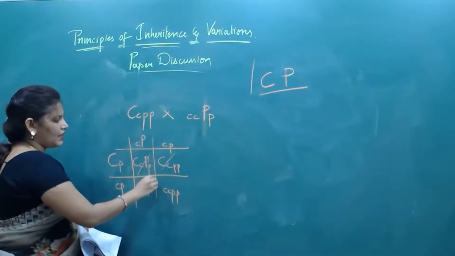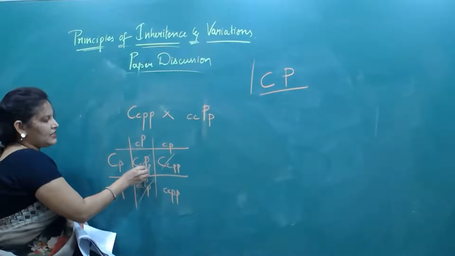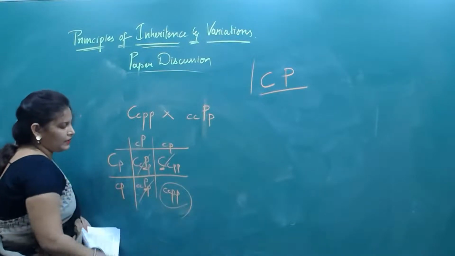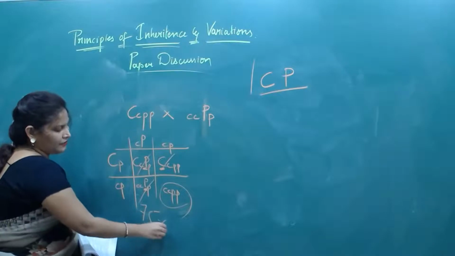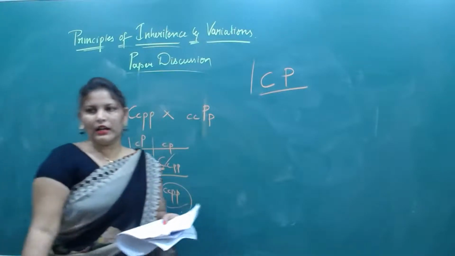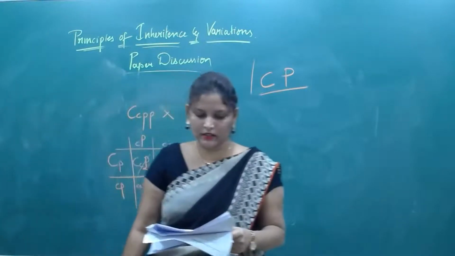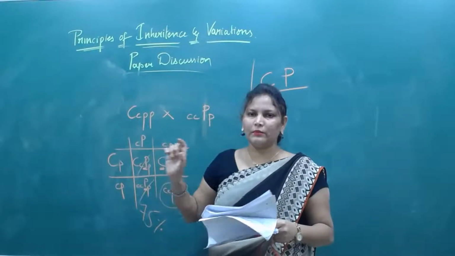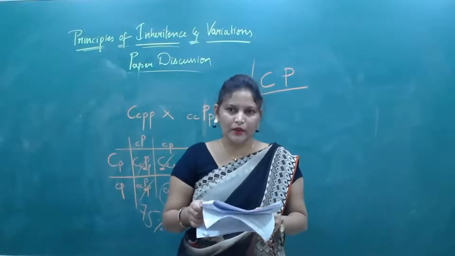So these three are colored because at least one dominant is there, yes or no? But no dominant here. So here 75% are colored and one is white in color. Okay, it is a little time taking. That means you need to read the question properly.